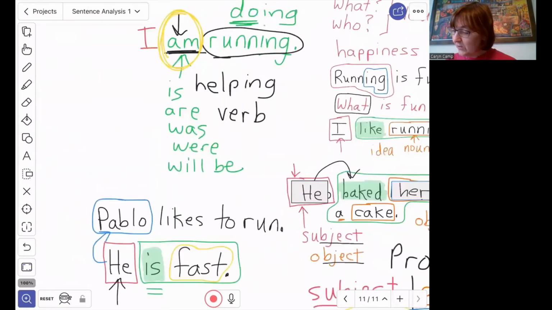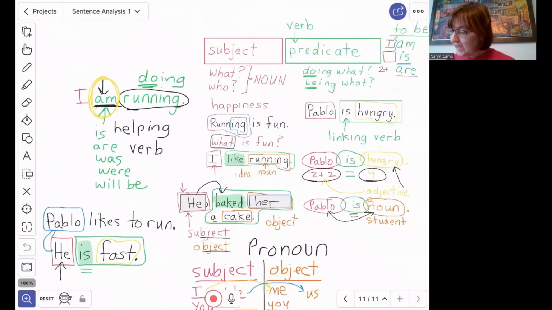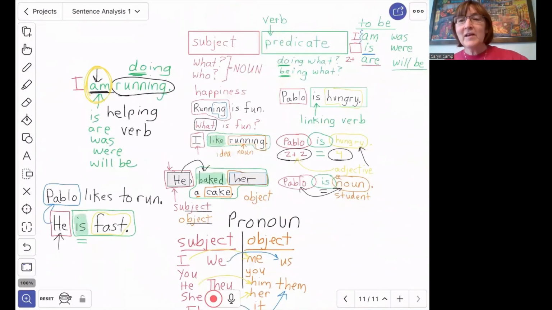All right, so this is everything we've talked about in this lesson. I'm going to take a quick look to make sure I've covered everything. Okay, I think that is, oh, wait a minute. Yep, I think I've covered everything for our first lesson.